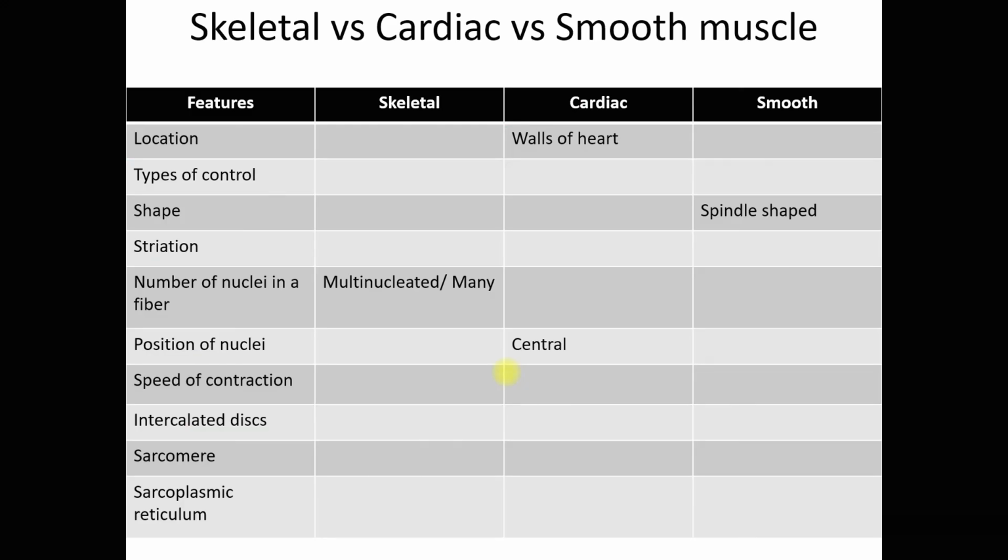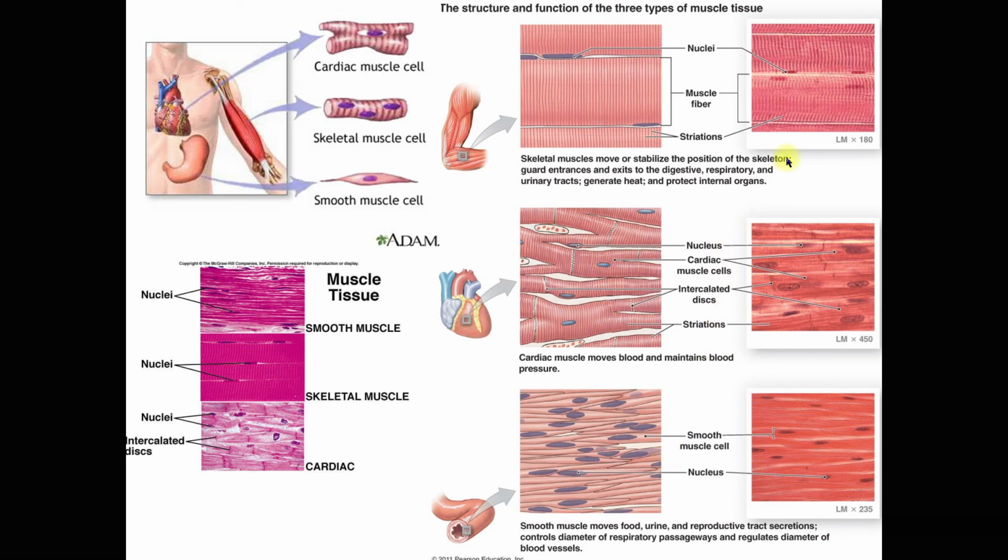So this is your homework you need to do: compare these three tissues in terms of these features. We will discuss this during our meet later. So again, comparison between these three tissues.